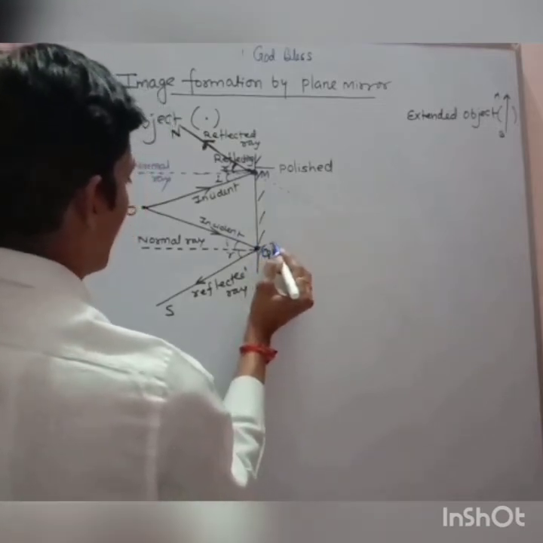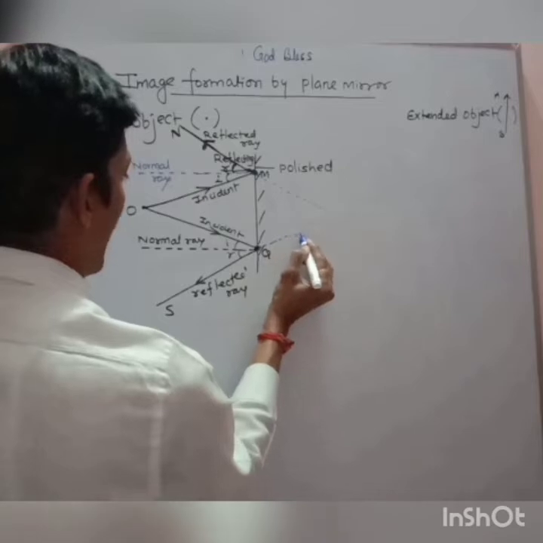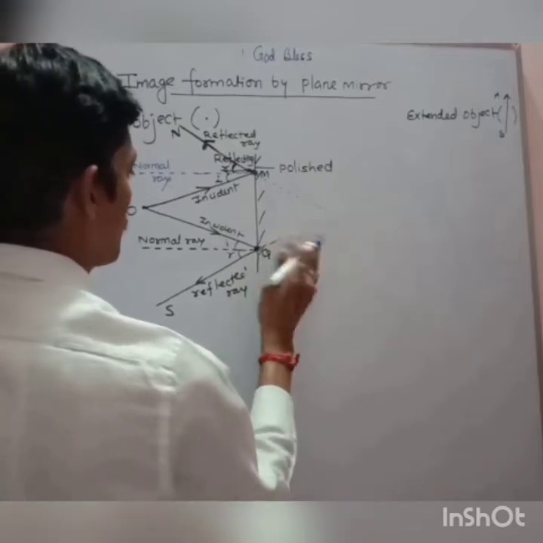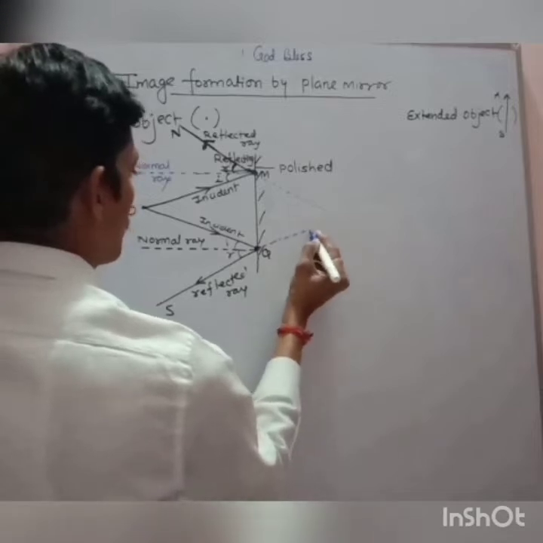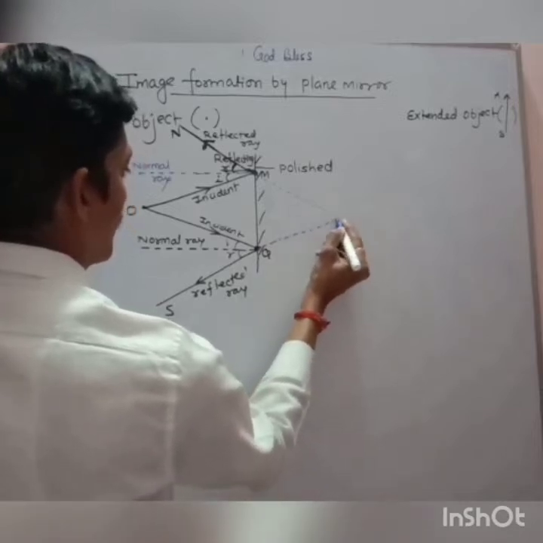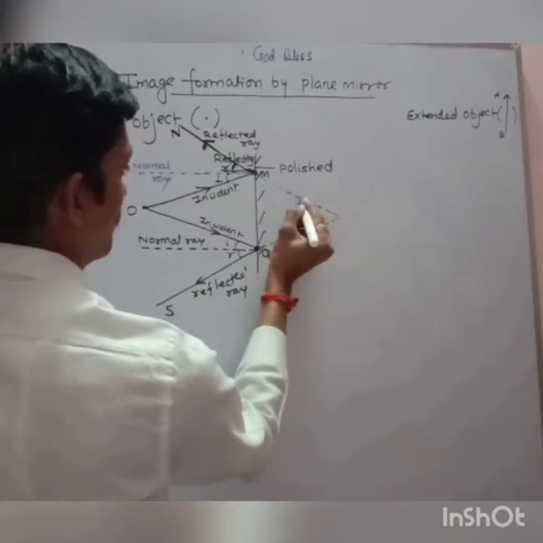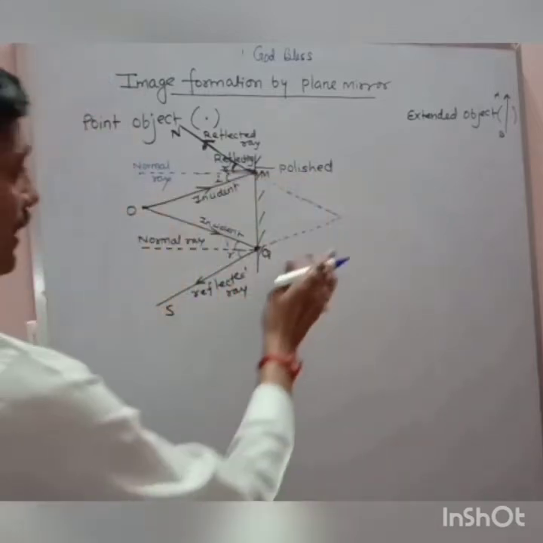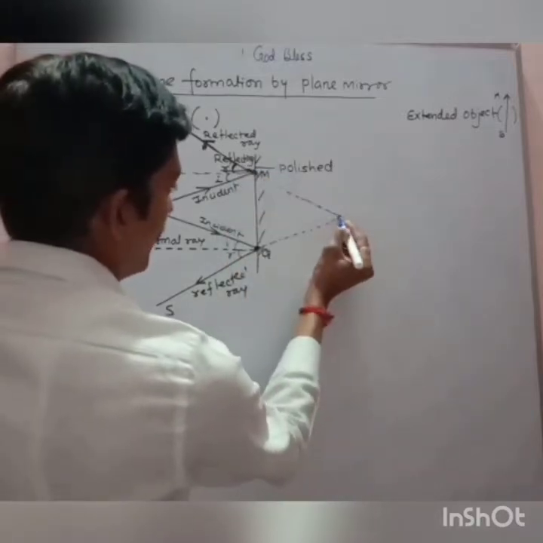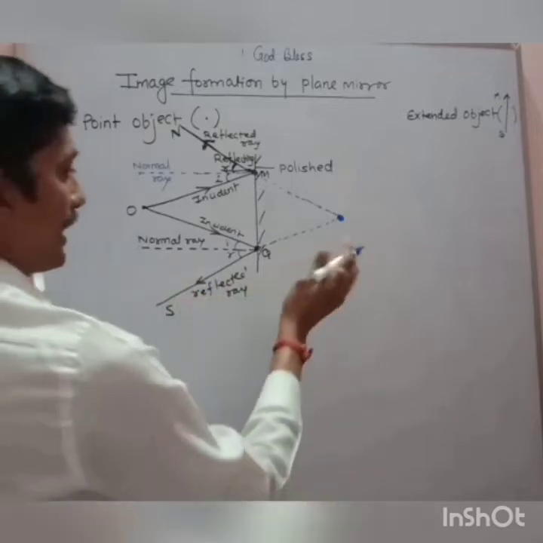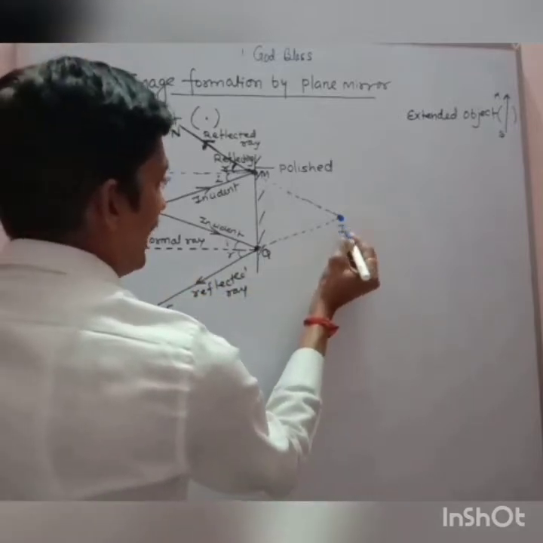Similarly, I will extend this reflected ray also inside the mirror. You can see, so this is the image I.